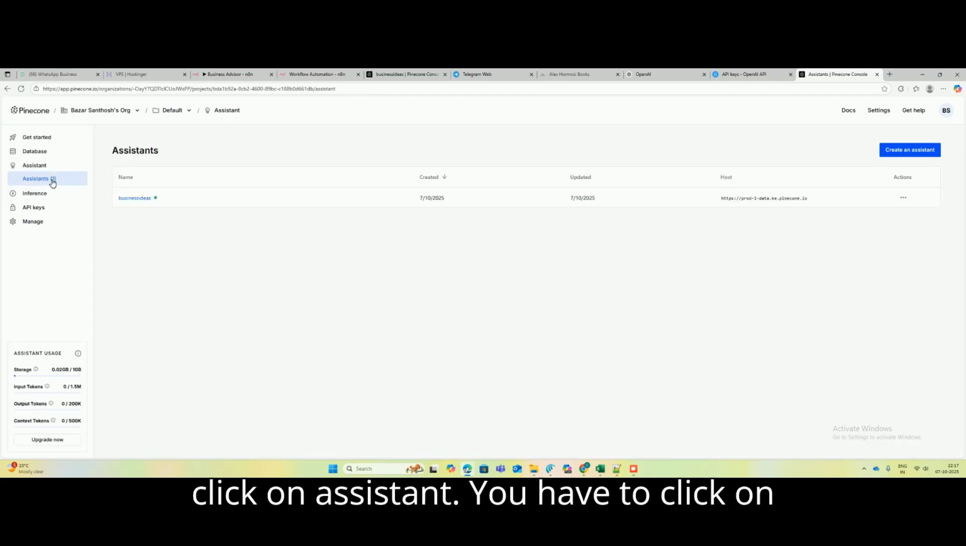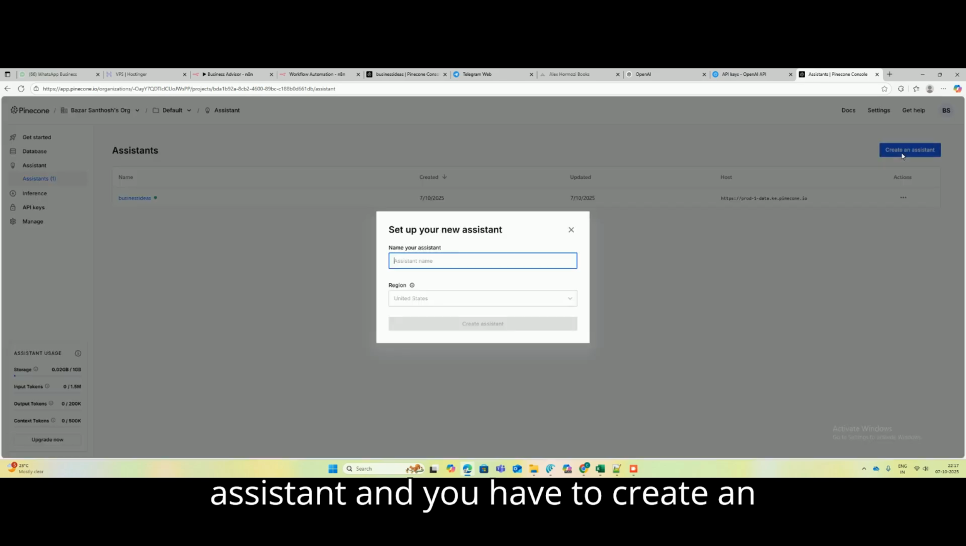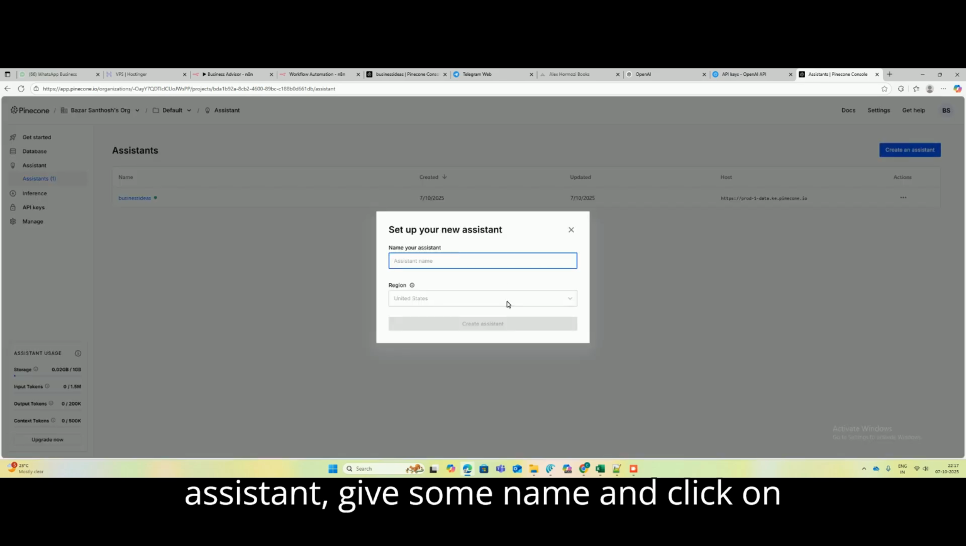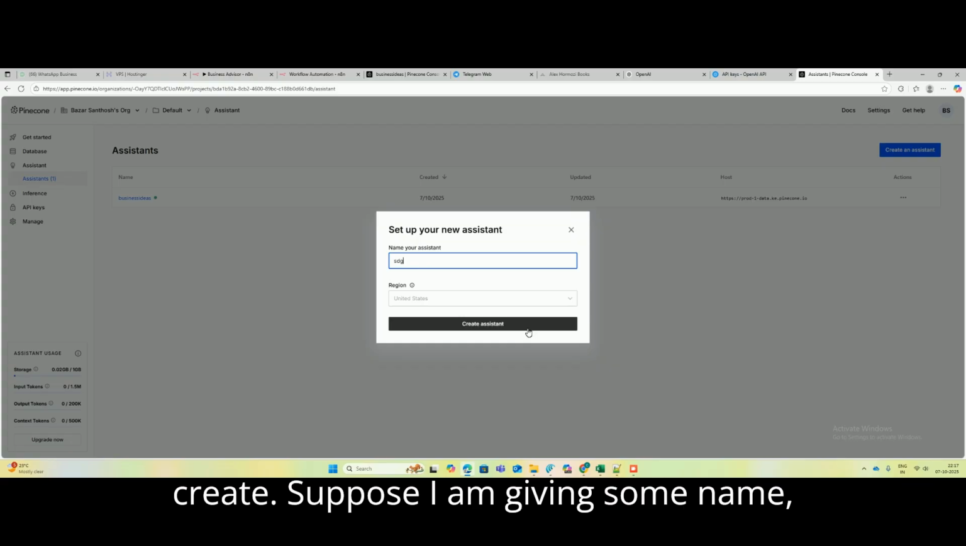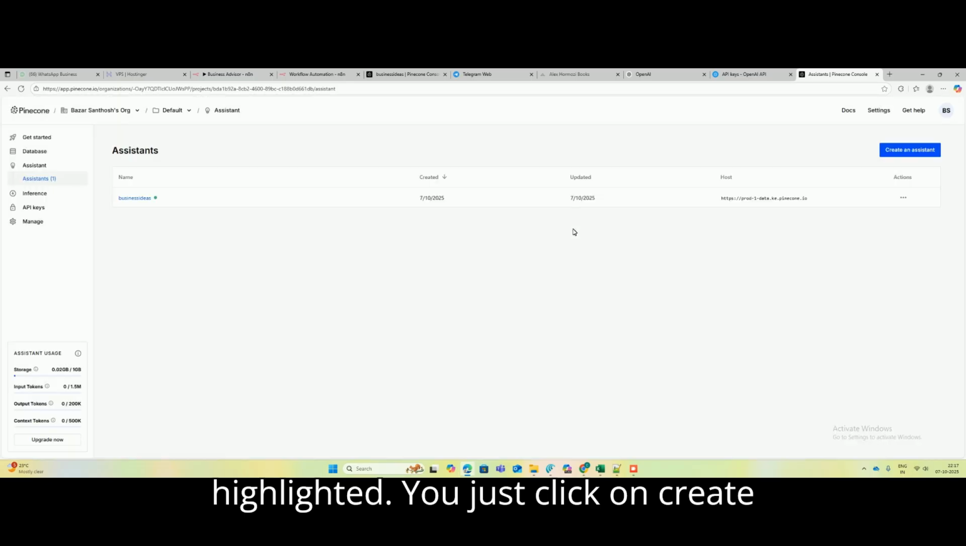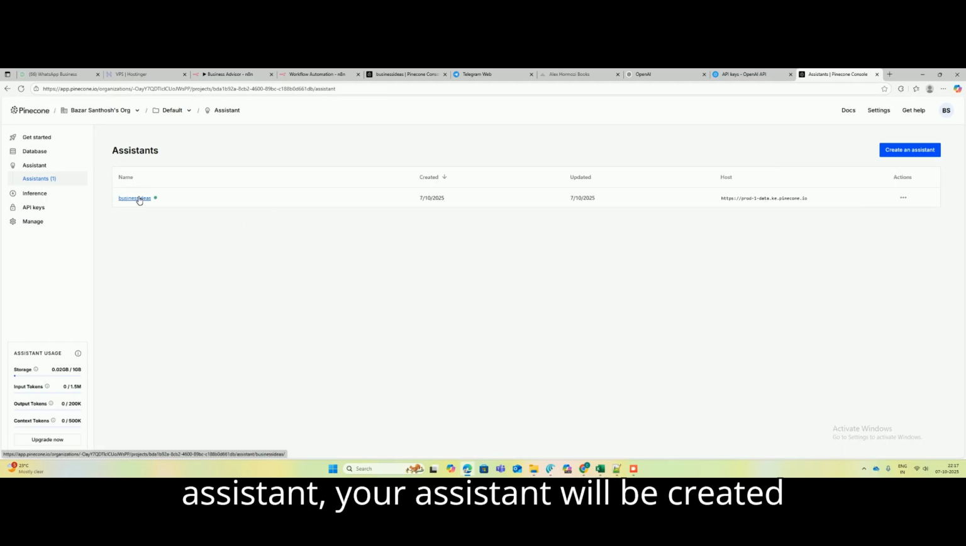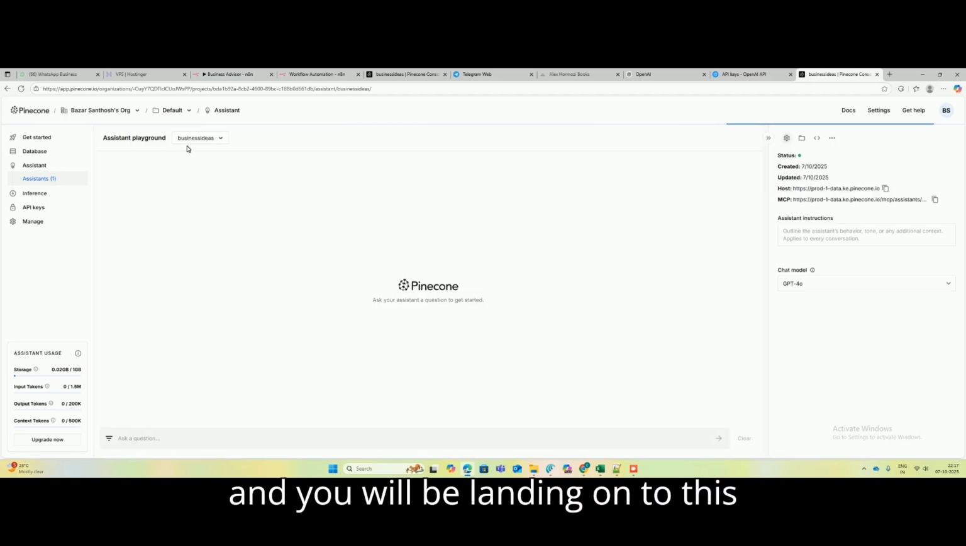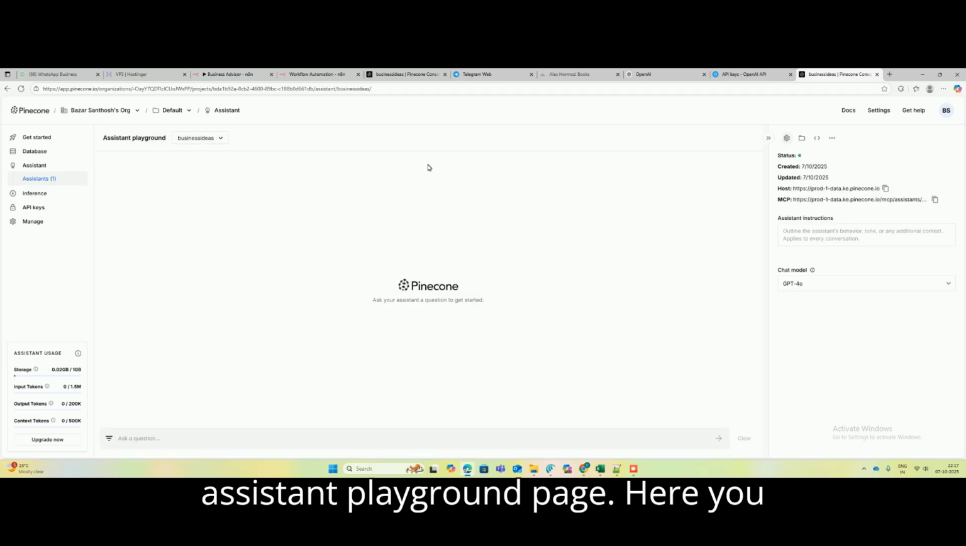You have to click on assistant and create an assistant. Give it some name and click on create. Suppose I am giving some name, and this create assistant button will get highlighted. You just click on create assistant. When you click on it, your assistant will be created and you will land on the assistant playground